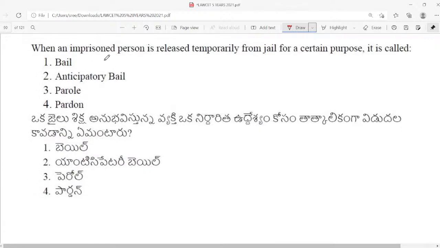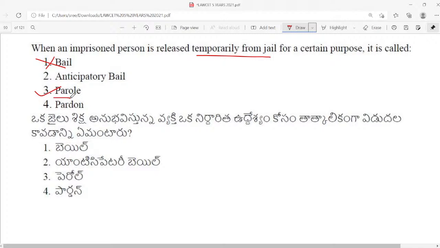When an imprisoned person is sent temporarily from jail for a certain purpose, it is called: bail, anticipatory bail, parole, or pardon? This is again a question where a lot of aspirants make a very big mistake. The answer is not bail. The answer is parole. So when you are releasing someone temporarily from jail, that is known as parole.